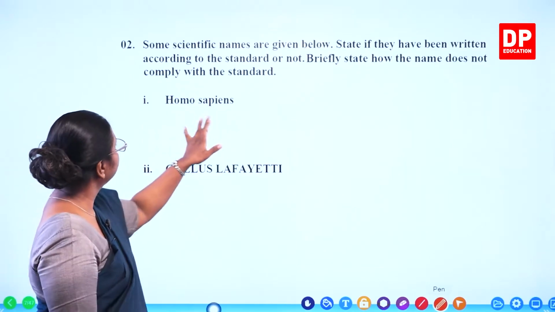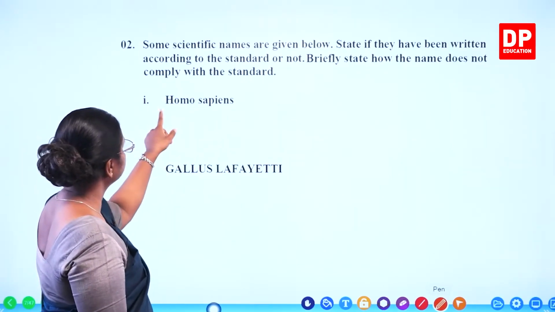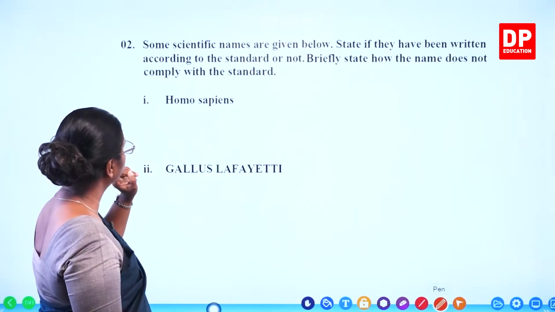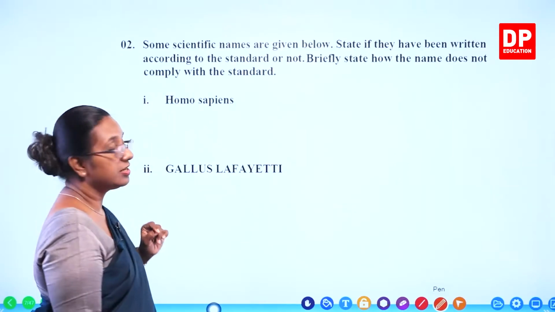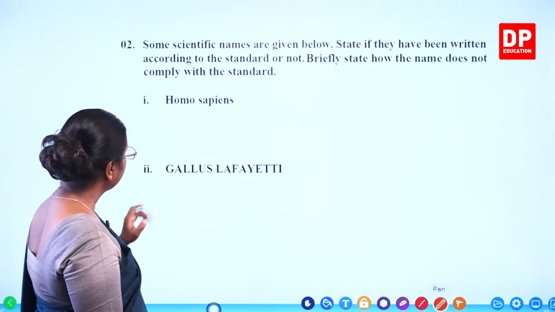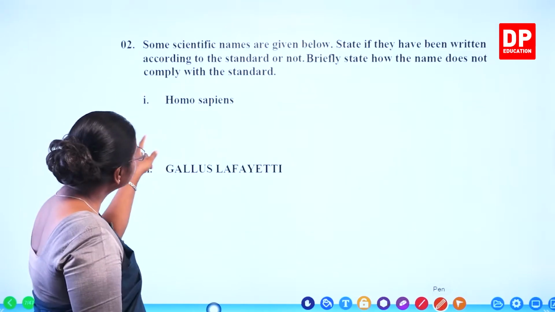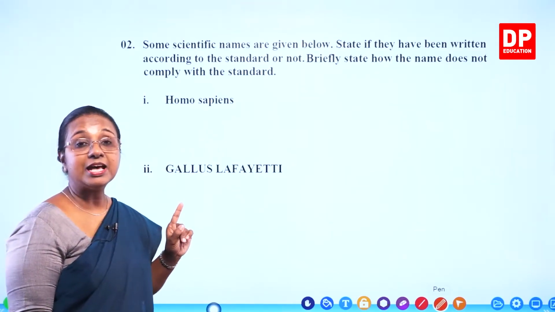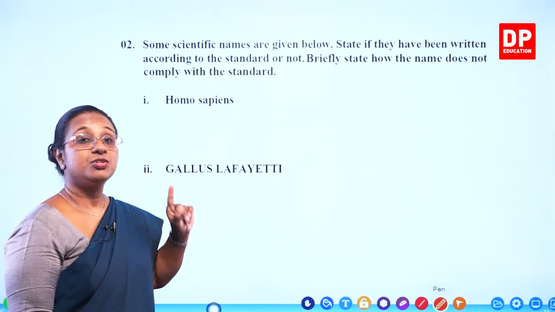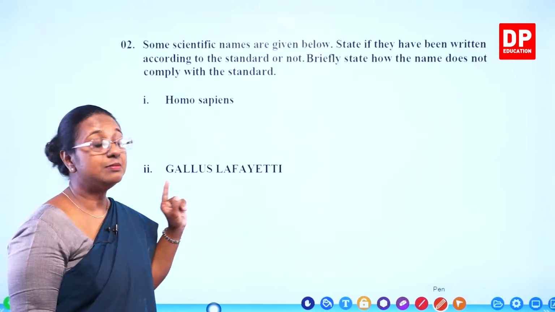If you check the two epithets, generic and specific, they are all correct. The first letter of the generic epithet is capital. But since it is typed, it has to be italicized, and it is not. That is the mistake.